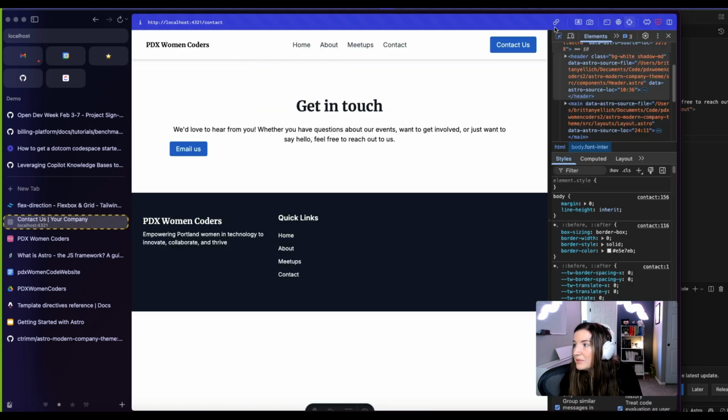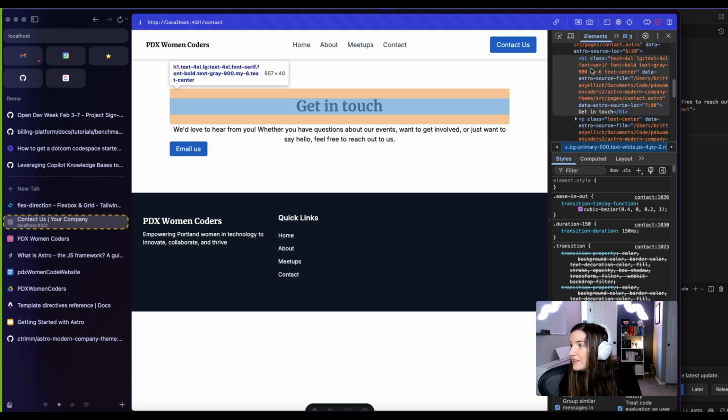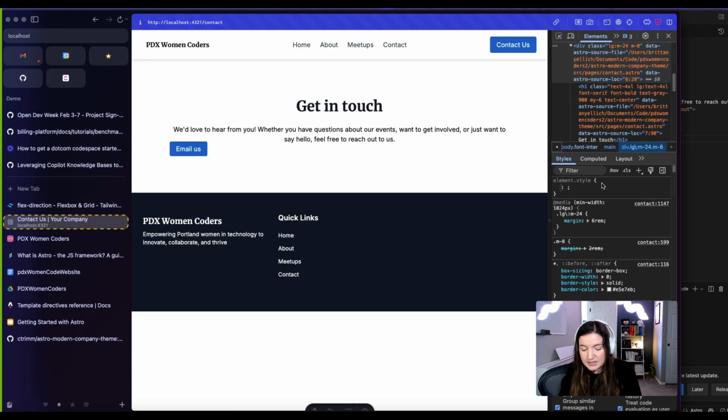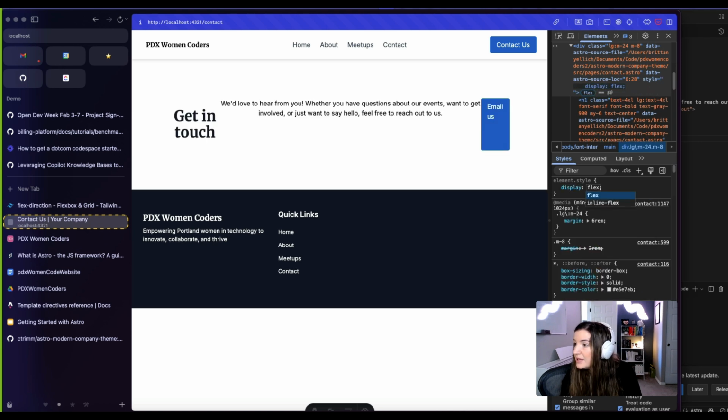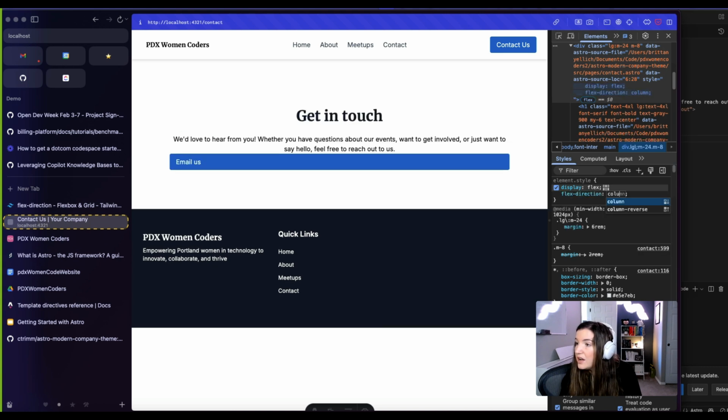And actually, I'm just going to use these tools really quick to make sure that I'm actually making the thing that I want to make. So let's see here. We have this. What happens if we add display flex to this element? Okay. And then flex direction. We want to make this a column. This does not look like the text is aligned there.